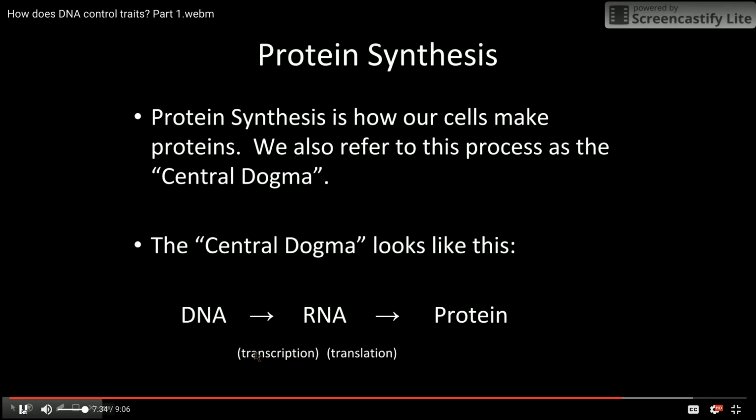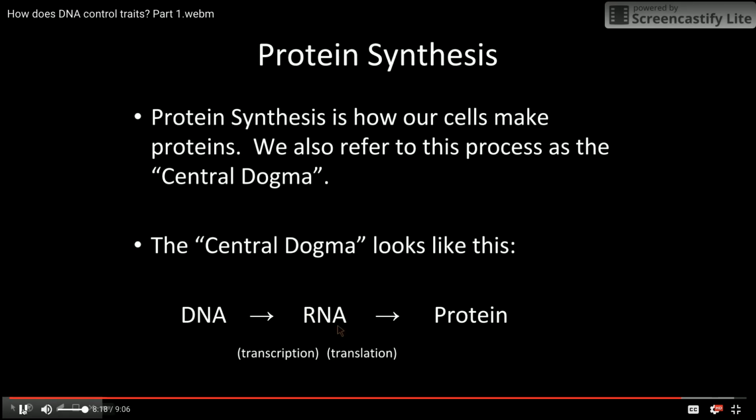So what's happening in transcription is the DNA is being rewritten in another form. It's giving directions to the RNA about how it's supposed to work. So we're rewriting the DNA into a different set of directions, basically, and we're rewriting it into what we call RNA. Then that RNA, which is another nucleic acid, is going to be translated into a protein, and we call that process translation, kind of like translating from one language to another. So if you're taking a language here, you're taking Spanish, German, whatever, you have to translate from English to Spanish or vice versa. So it's the same idea here.